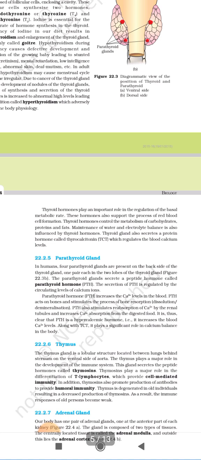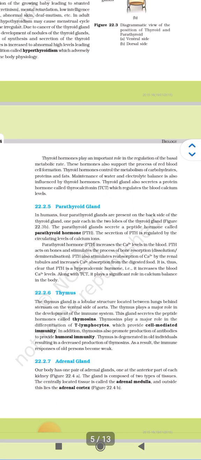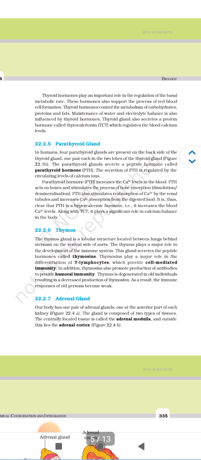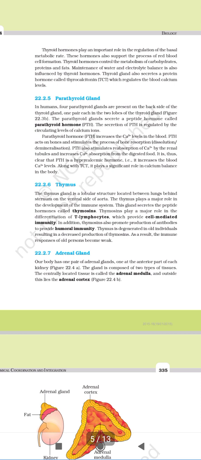And the rate of synthesis and secretion of thyroid hormone is increased to abnormally high levels, leading to a condition called hyperthyroidism, which adversely affects the body physiology. Now, exophthalmic goiter is a form of hyperthyroidism characterized by enlargement of the thyroid gland, protrusion of the eyeballs, increased basal metabolic rate, and weight loss, also called Graves' disease.